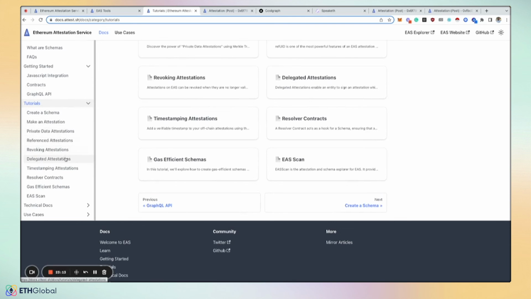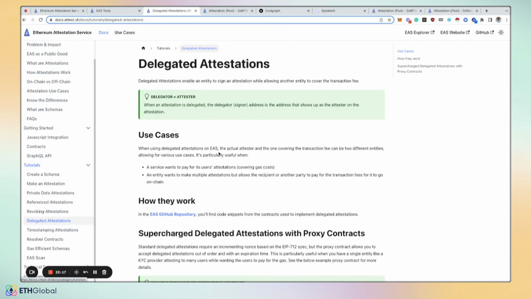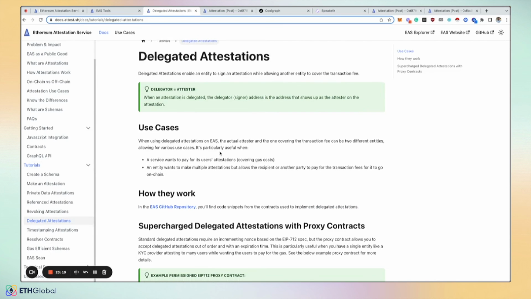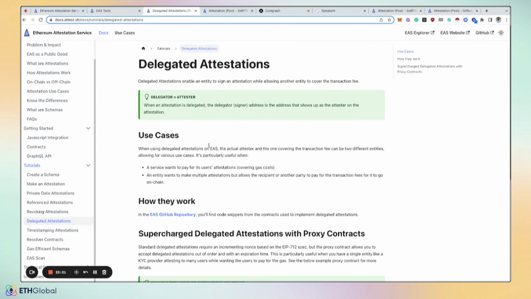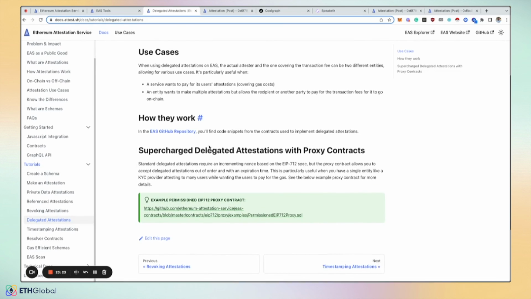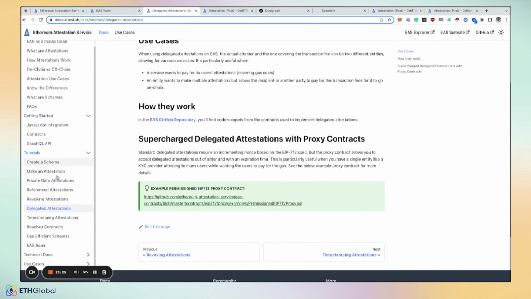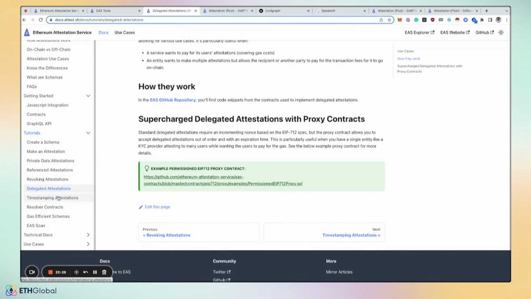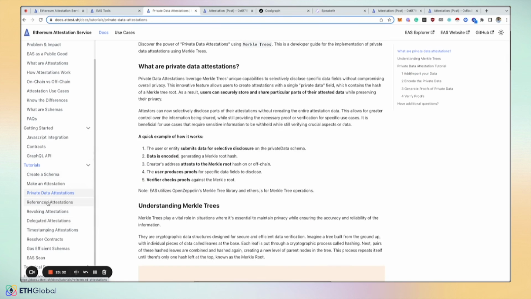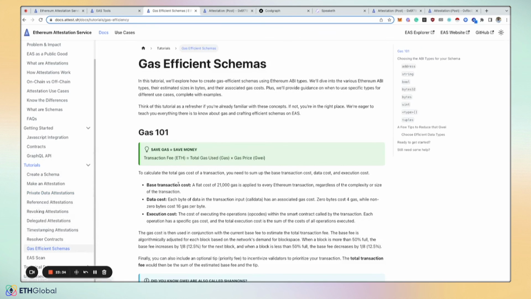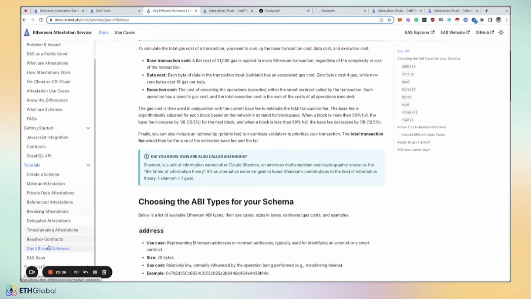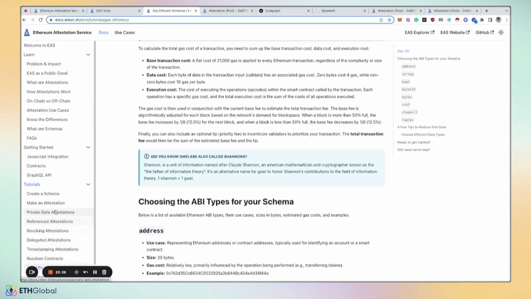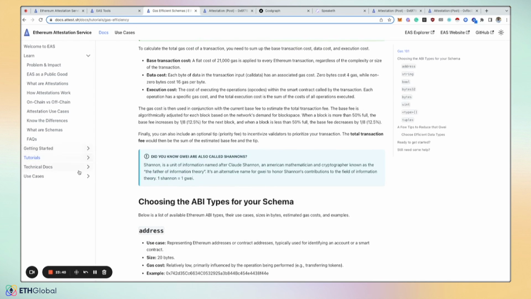One of the more important ones to take note of is around delegated attestations. So if you want to decide who the payer is for the attestation, this method will allow you to do that. But feel free to read more into it. You can also look at the private data references. We gave you some ideas on how to save gas if you are testing on chain, and a lot of other helpful docs.